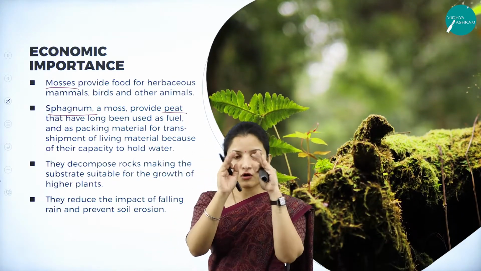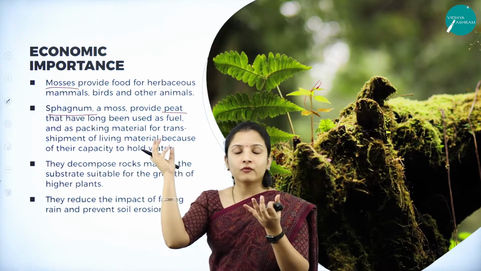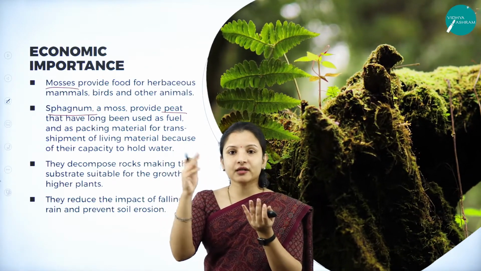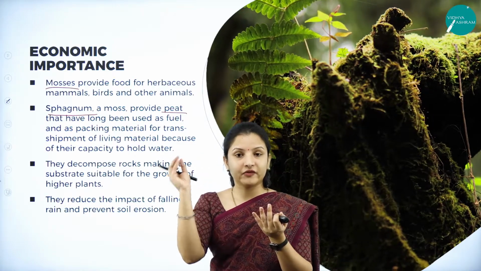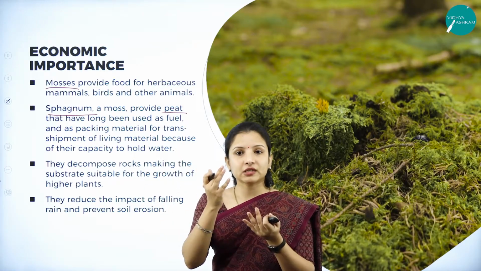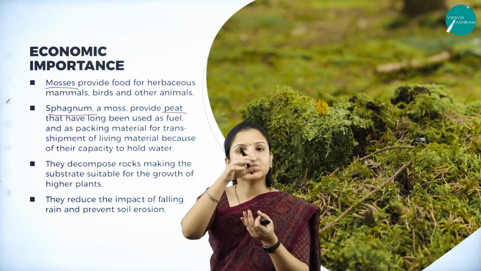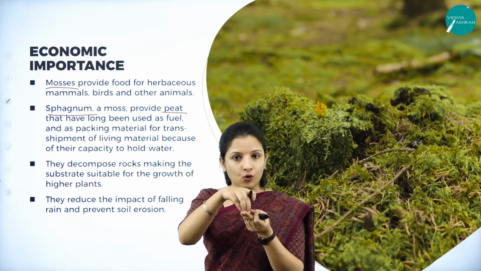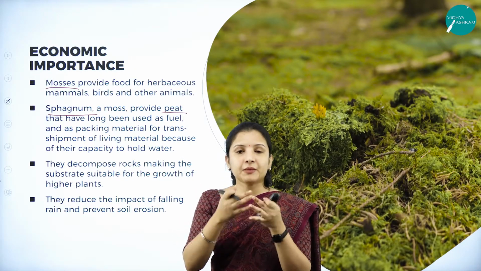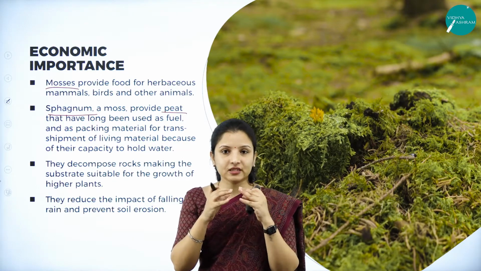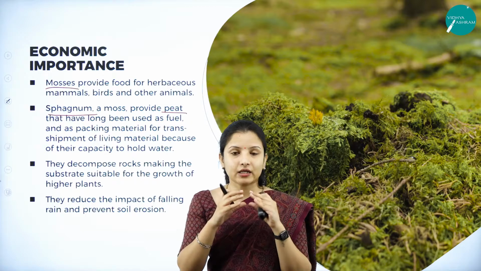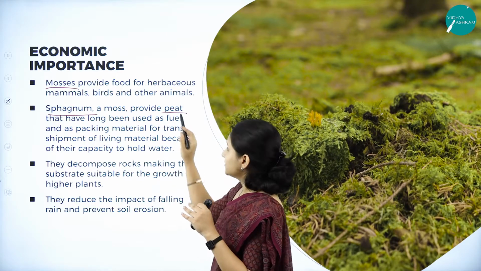In that hollow, the wind carries plant debris and deposits it there. After a period of time, it will decay and form a highly organic fertilizing material. That particular organic material is called peat.